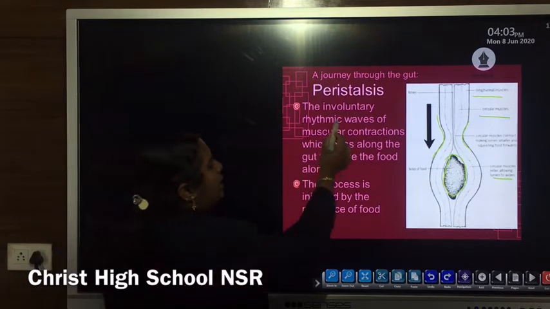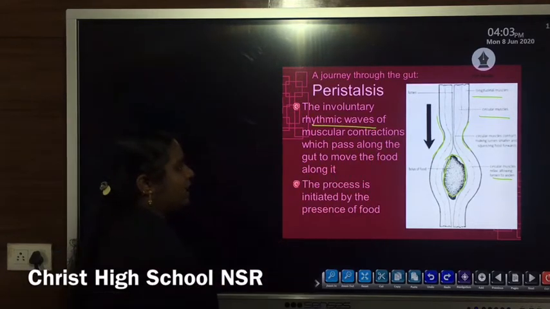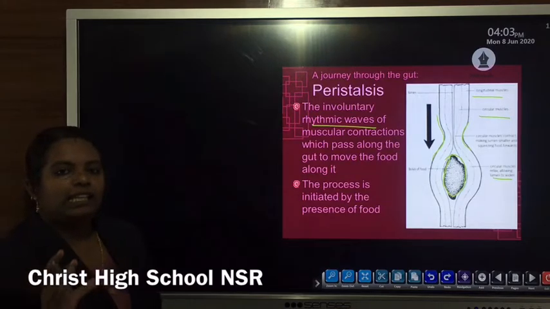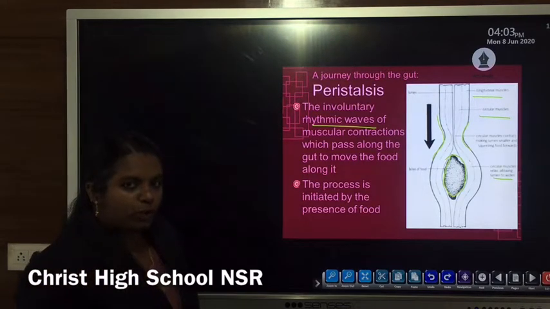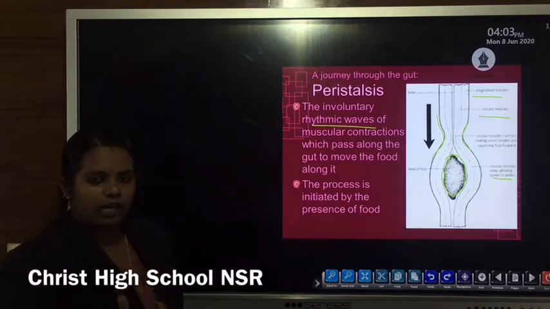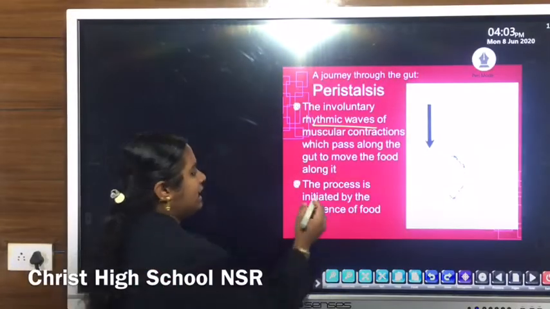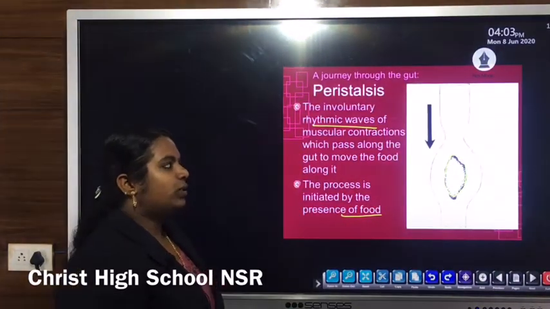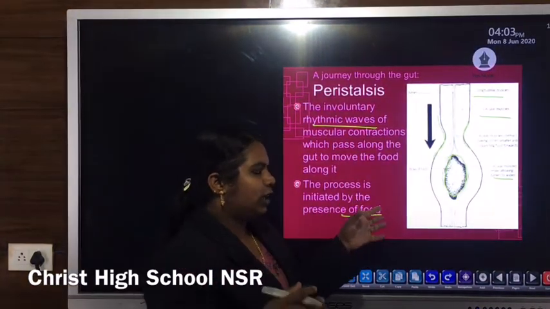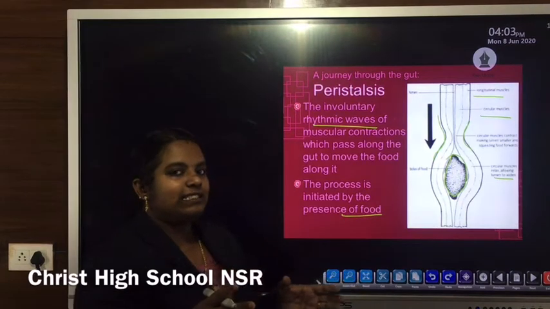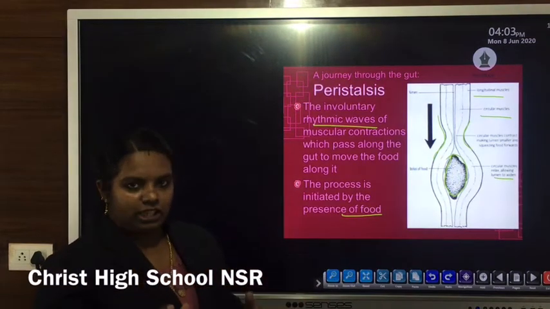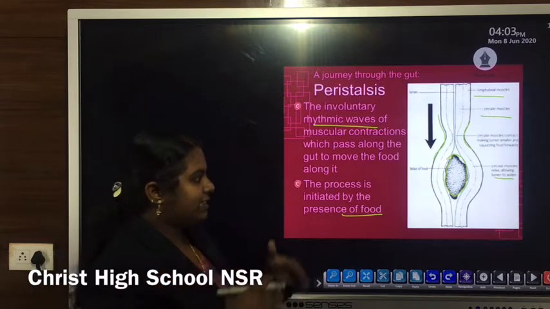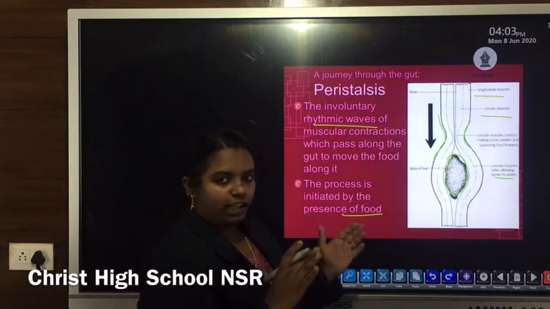So the involuntary rhythmic muscular contractions are known as peristaltic movement, and it results in the downward movement of food bolus through this esophagus to the stomach. Then this process is initiated by the presence of food. If there is presence of food, then automatically, that means it is an involuntary action. That means it's not under our control.